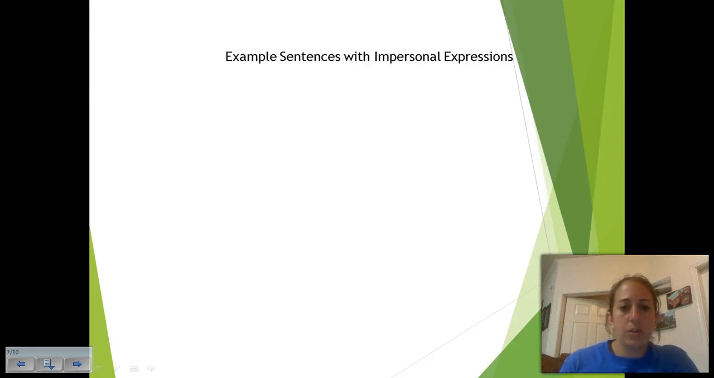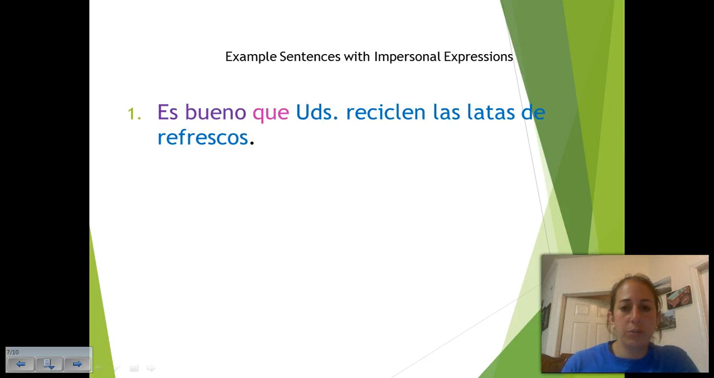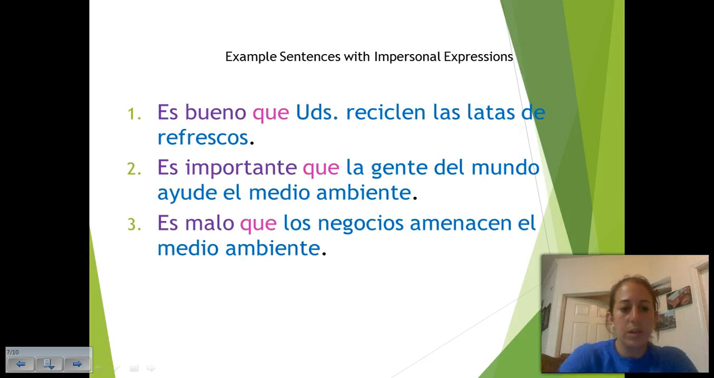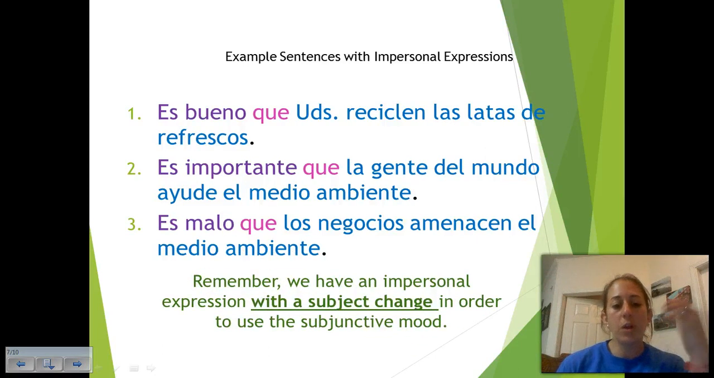All right. So here are some example sentences using the subjunctive with impersonal expressions. Es bueno que ustedes reciclen las latas. Es importante que la gente... Oh, these are the same sentences, but notice I just broke it down color-coded. If you're a color-coded person, that would be great to add. Remember, in order for us to use the subjunctive, we have to have essentially two subjects. There has to be a subject change. Again, with our impersonal expressions in this case, it's ambiguous as to who our subject is.